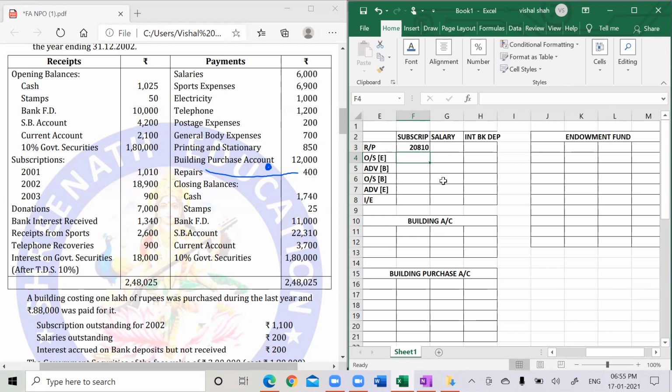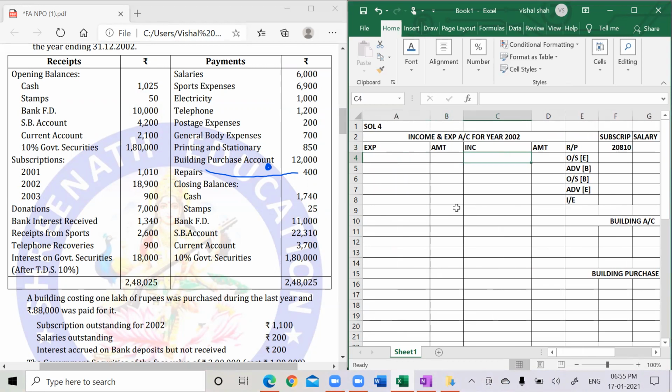Then donation received. There is no information about the donation, whether it is capital or revenue. In the absence of information, we have to consider it a general donation. And since it is a general donation, it will come to income by donations. How much is that value? 7,000.